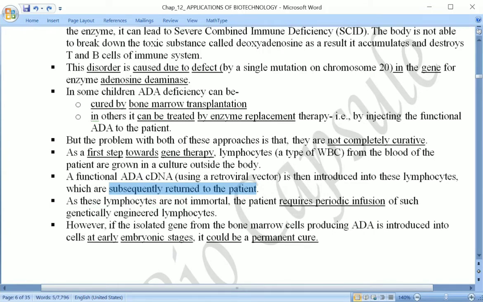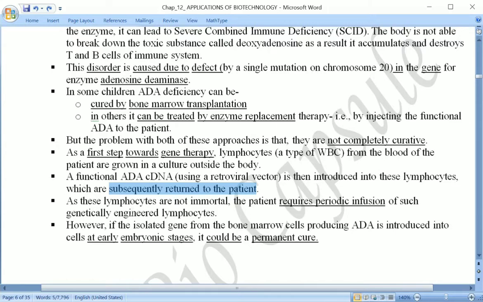So as a result, the gene is being inserted into the patient's body. But the problem again is that these WBCs or lymphocytes are not immortal. They also have a lifespan. They will live for a certain period, and after that they are going to die.